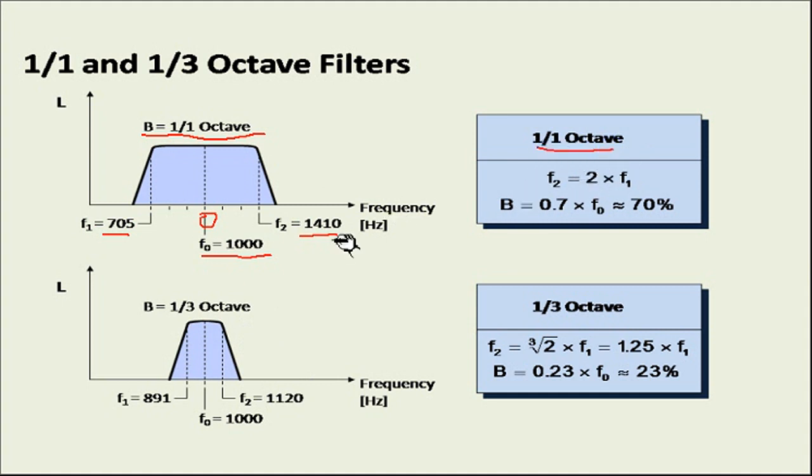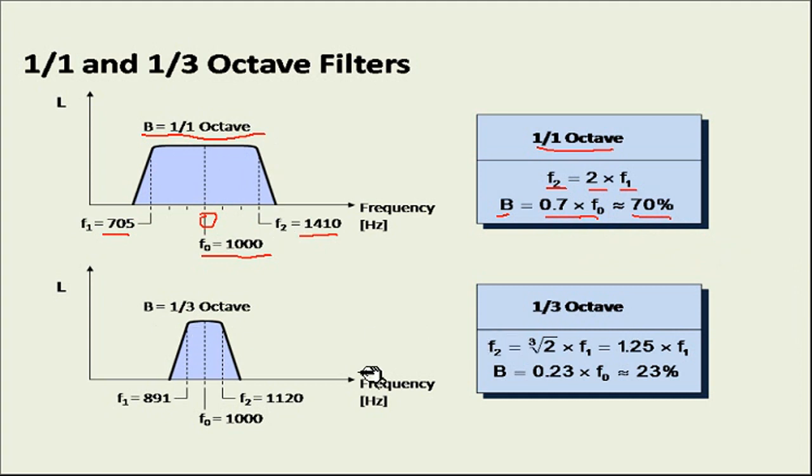This is F1, the lower frequency, and this is F2, the upper frequency. So F2 will be equal to 2 times F1. This is the rule for it. And the width of this particular band will be equal to 0.7 multiplied by F0, that means 70%, over which this band will be spread.